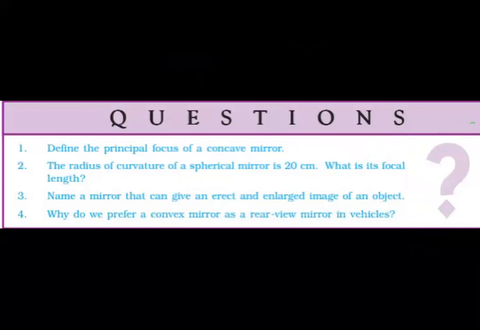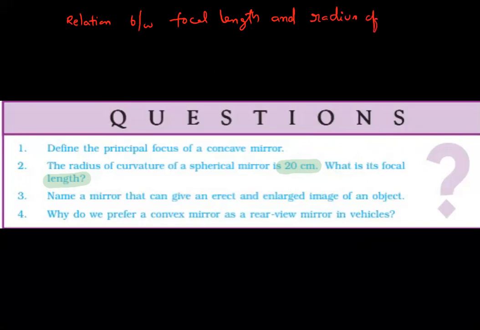Now, the second question: the radius of curvature of a spherical mirror is given as 20 centimeters. What is the focal length? For this, we will use the relation between the two, which I gave you in the last class: f equal to r by 2.